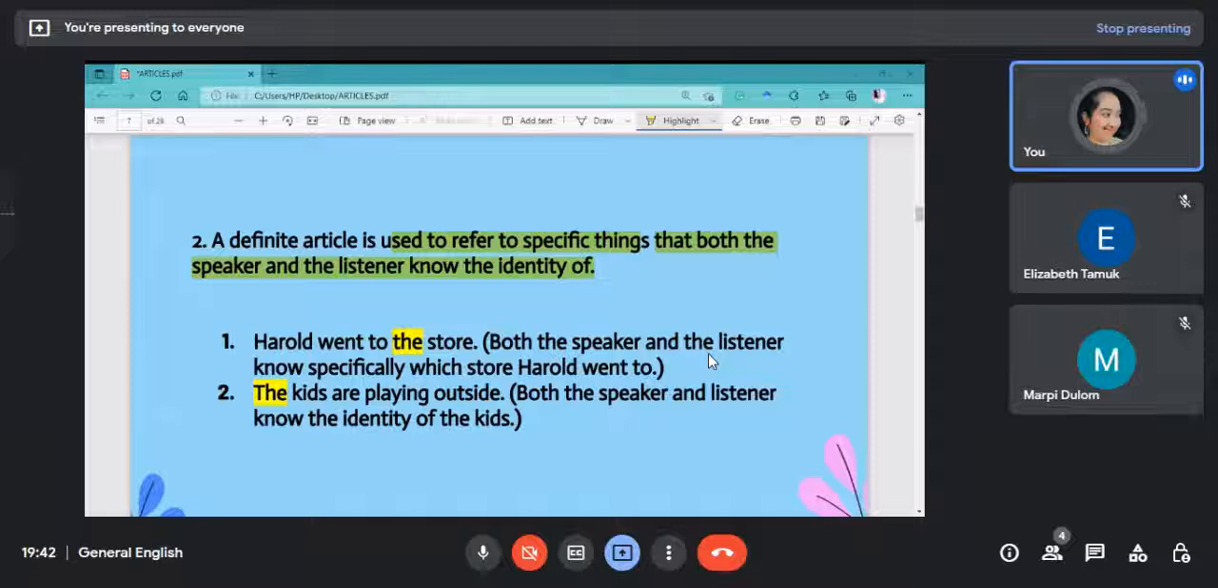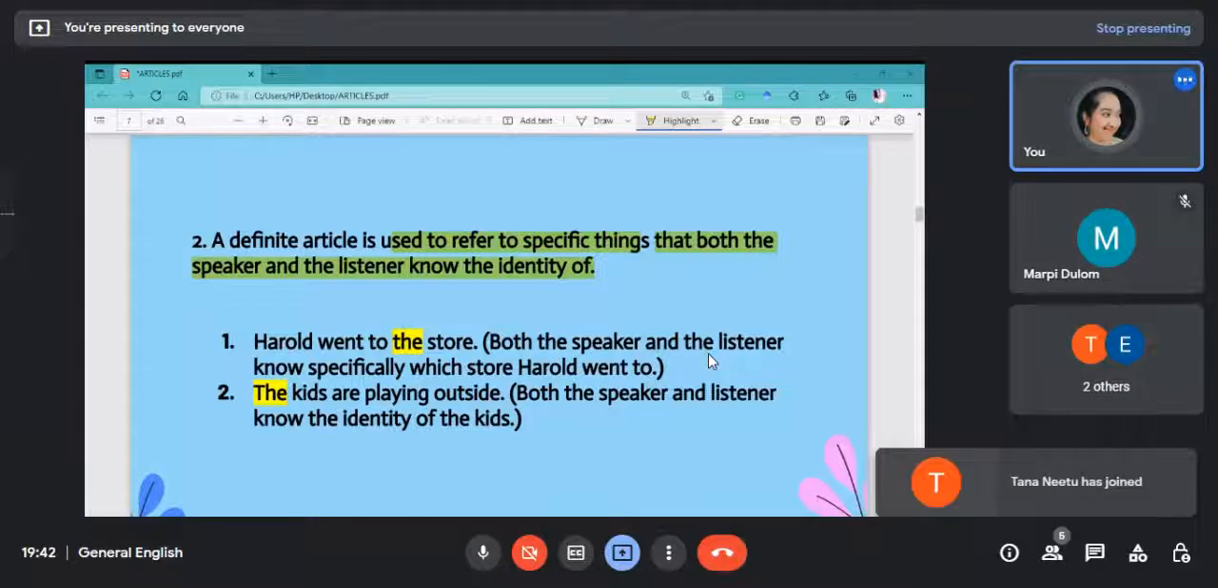Suppose you and your family members are having a conversation, and you are talking about some person, and you must be telling that that girl is not very.